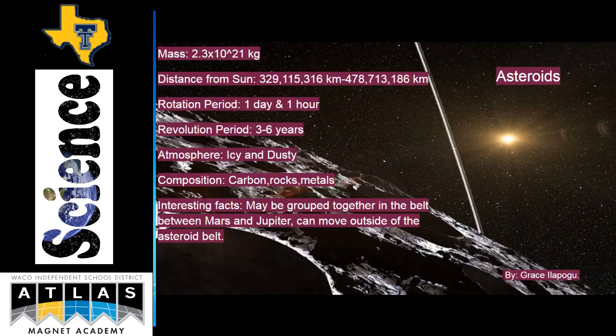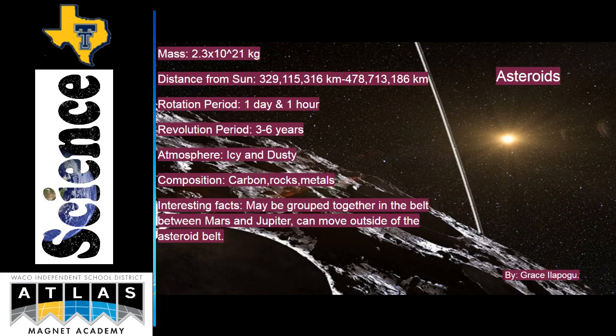Asteroids. The mass of an asteroid is 2.3 times 10 to the 21st power kilograms. The distance from the sun is 329,115,316 kilometers to 478,713,186 kilometers. The rotation period of an asteroid is 1 day and 1 hour.